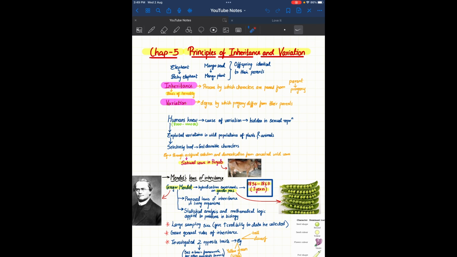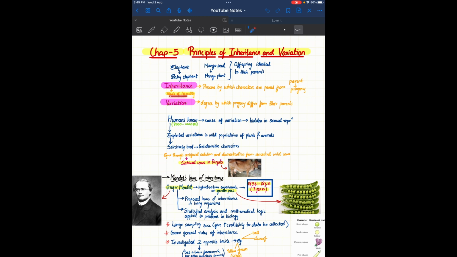So, we all have wondered in our childhood how a baby elephant comes from an elephant, not a lion or anything else, and a mango plant from a mango seed, and offspring are always identical to their parents, right? Now, why so? This is due to inheritance. What is inheritance? The process by which characters are passed from the parent to progeny. Progeny are the kids or the children, right?